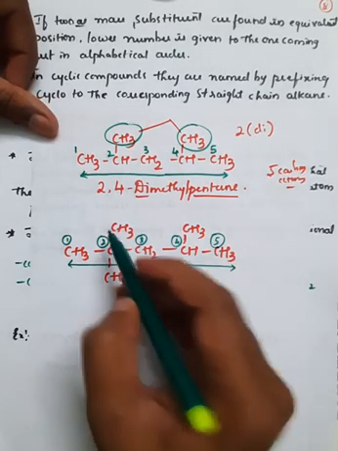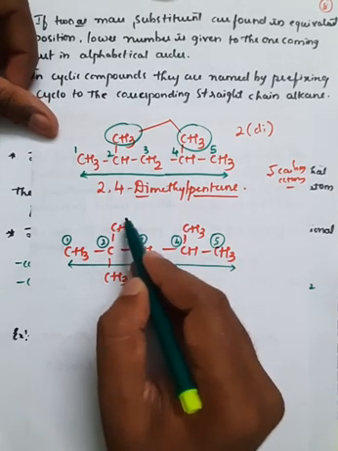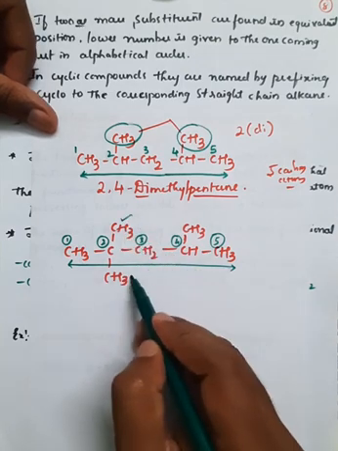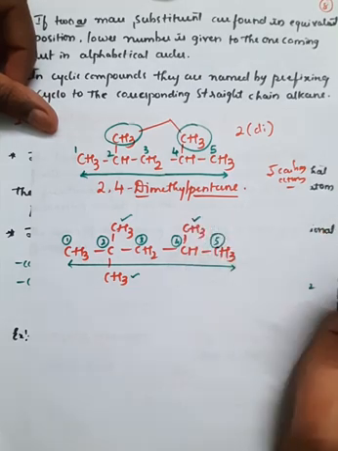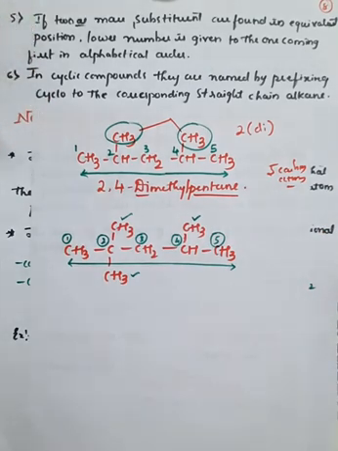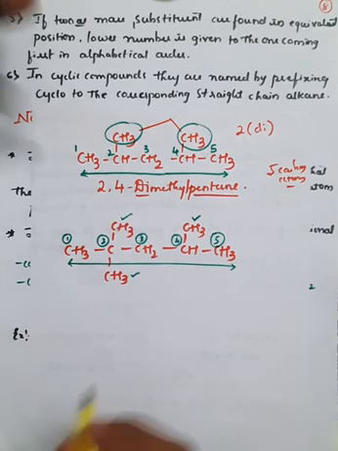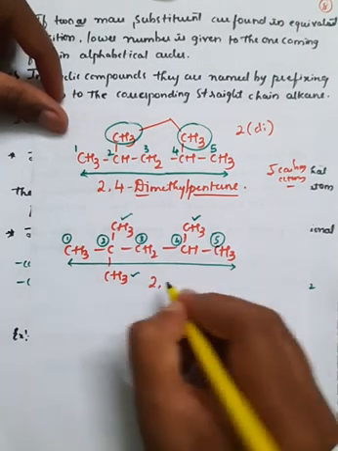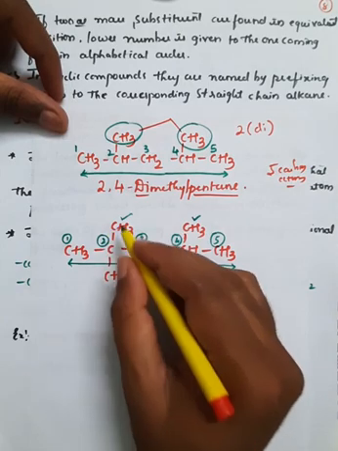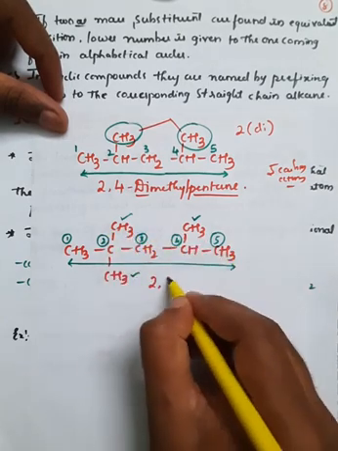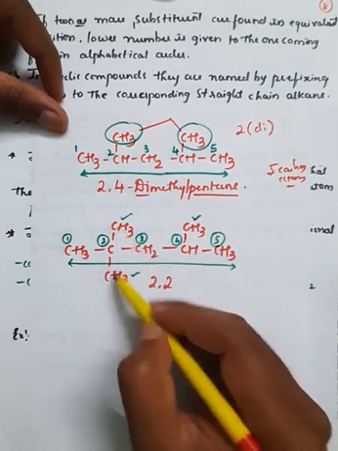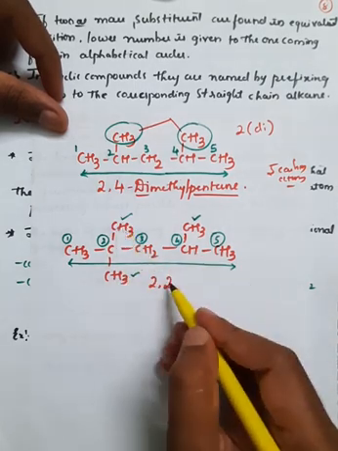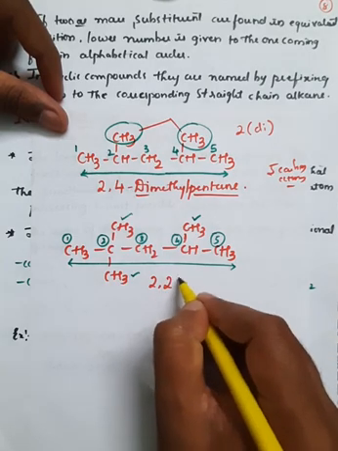And here at the second position, it is a CH3 group, here also it is a CH3 group, and the fourth position is also the same CH3 group. So therefore there are 3 CH3 groups, and if there are 3, we will call it tri. At the second position there is one, and another is also at the second position, therefore it is called 2,2, because at the second position there are 2 CH3 groups, that is 2,2,4.